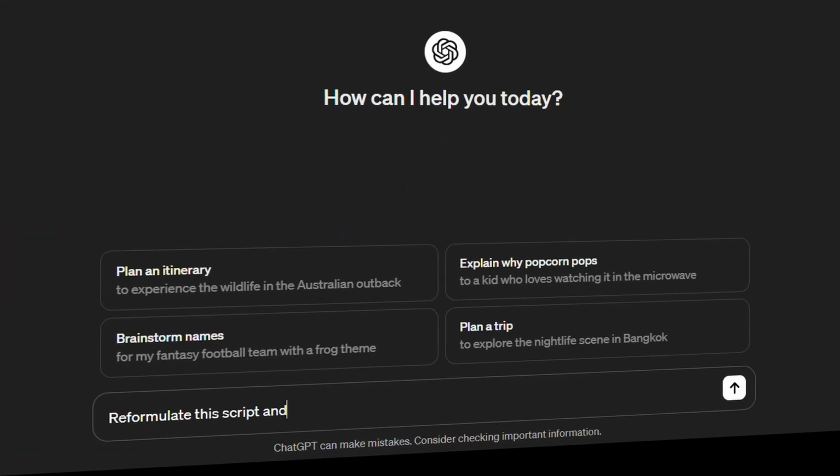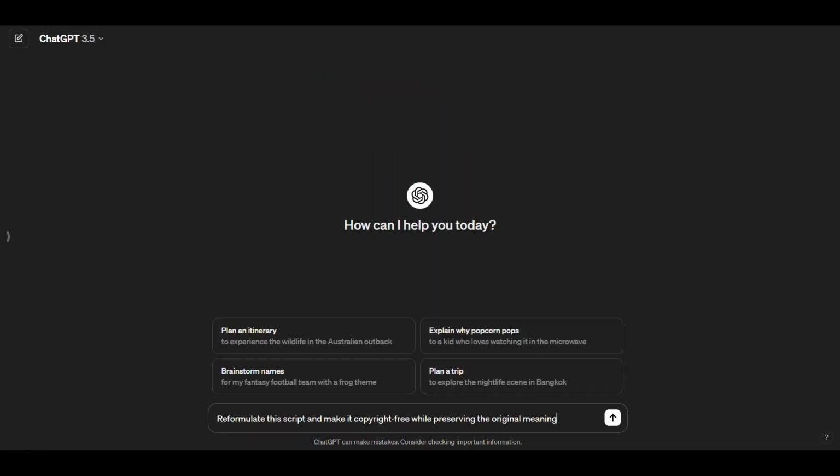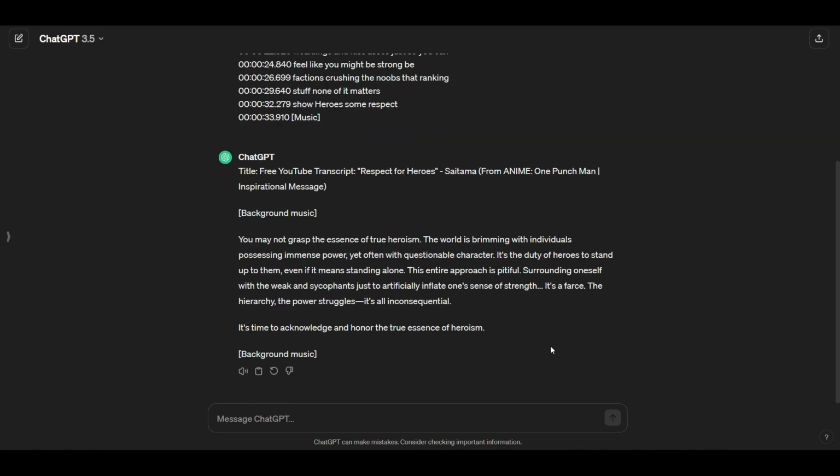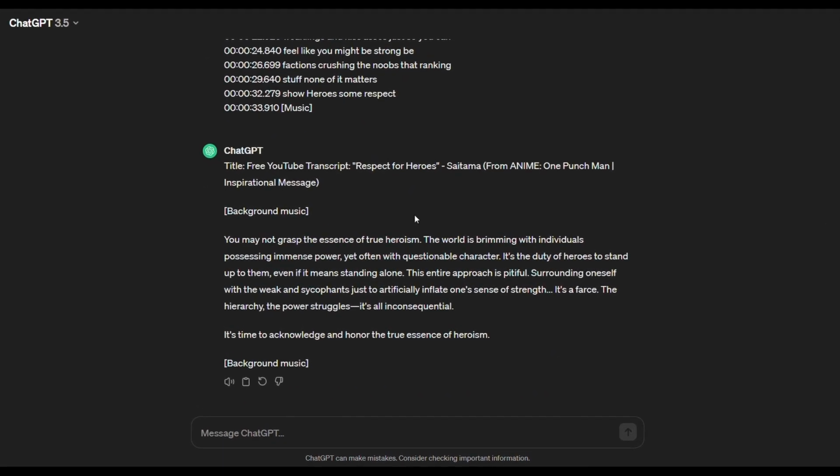Here tell Chatgpt to reformulate this script and make it copyright-free while preserving the original meaning, but tell it to delete the numbers as well. As you can see, it just gave us the same meaning as the original script, but with different words and free of copyright.